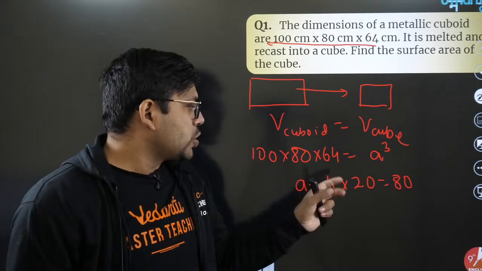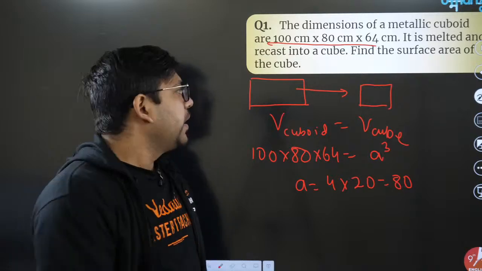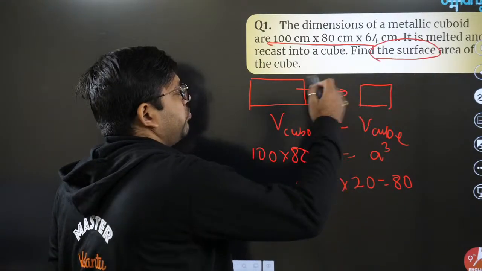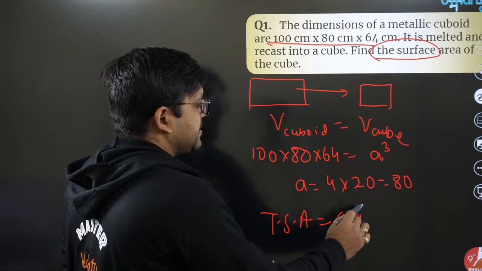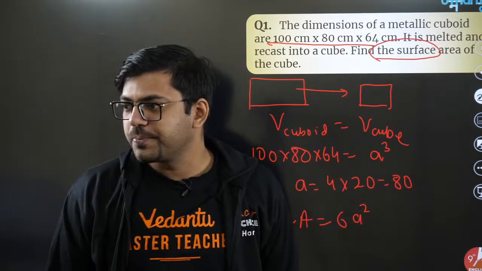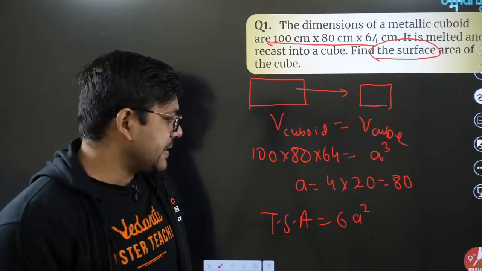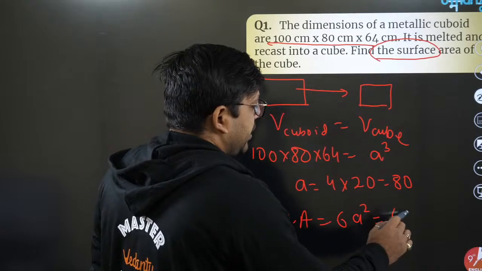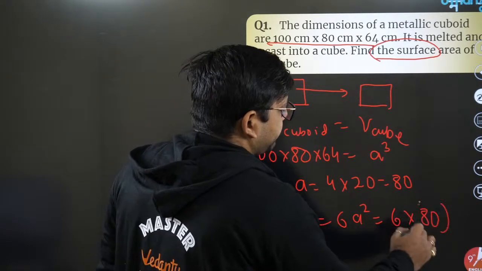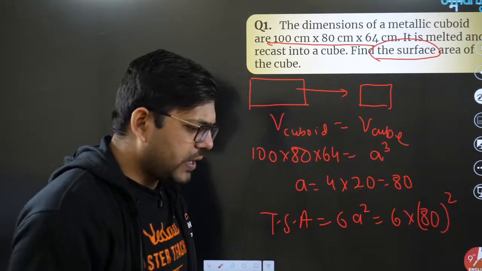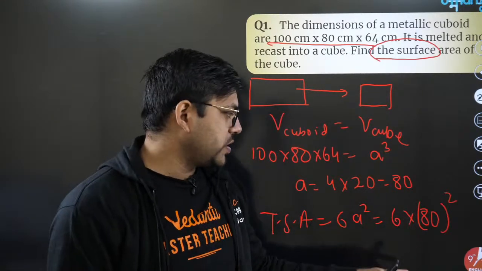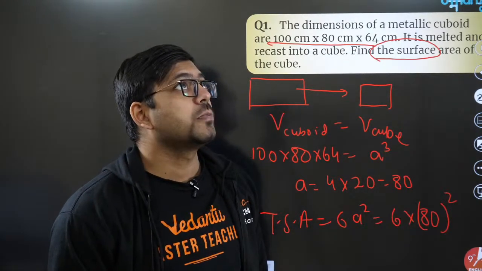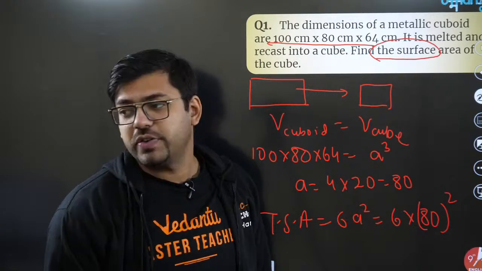I don't know. So this is the side length of a cube. If you have to find the surface area, which is the total surface area, the formula is pretty simple, 6a square. So you will write 6 into 80 square. So precisely 80 square is 6400. So 6400 and 6 चौके 24 का 4, 2, 6, 36, 3840.